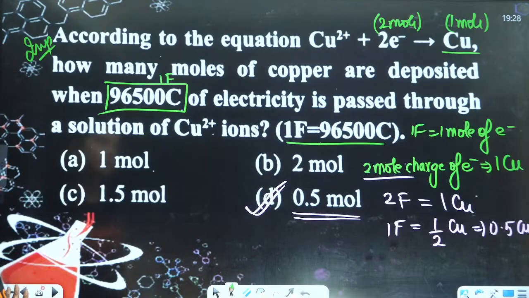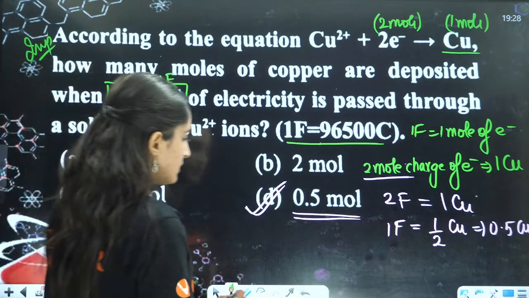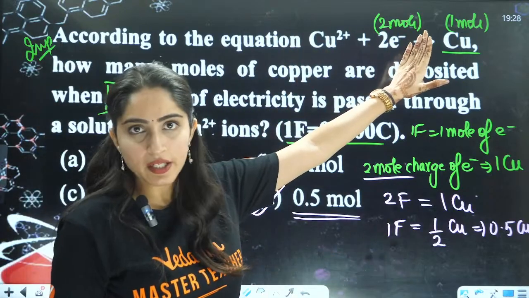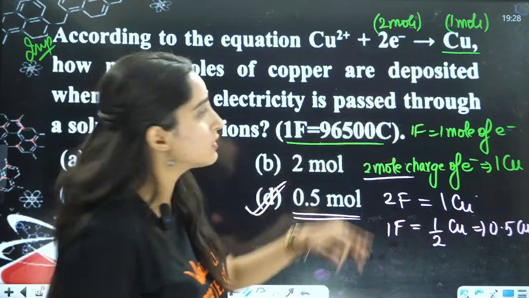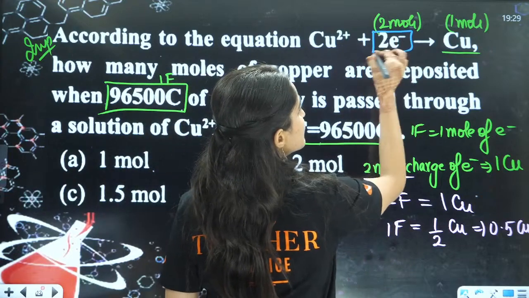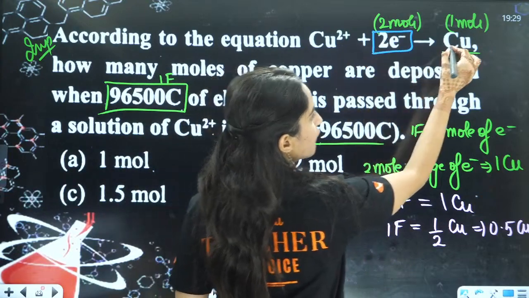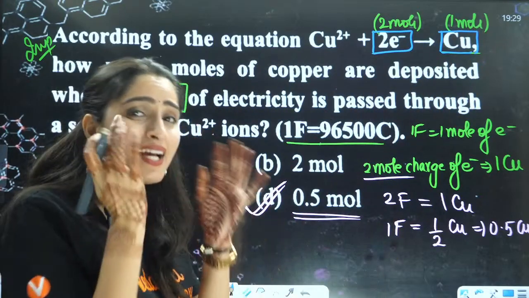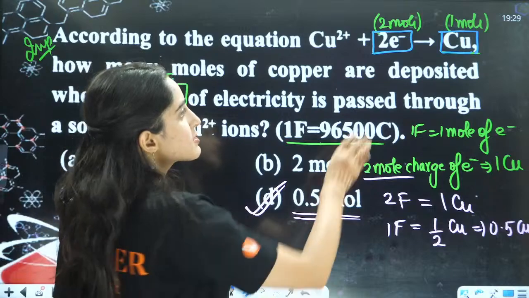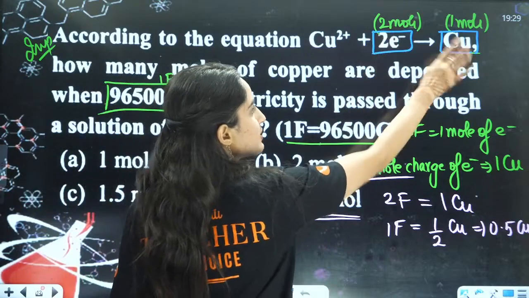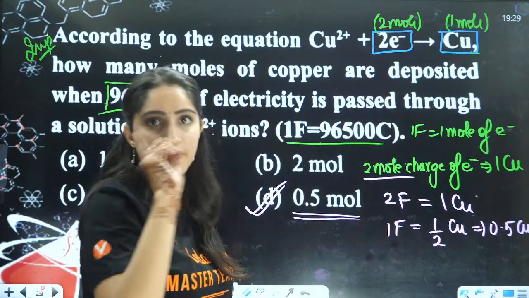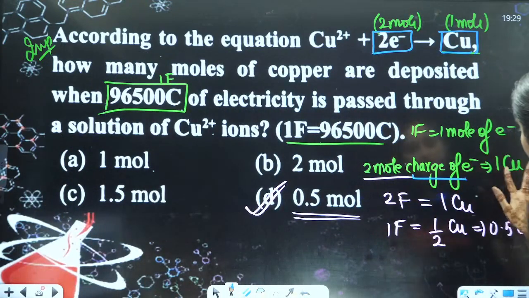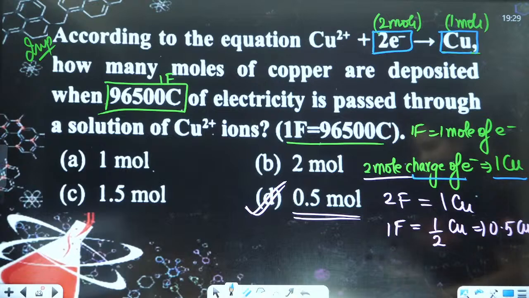Electrochemistry question. This one. Oh, this is very simple. You just see this reaction here, right? Apply the unitary method. This basically means 2 mole of electrons you have. This means 1 mole of copper you have. Take the electron as an atom only. So if this is an atom, you will say 2 mole. Here, because its stoichiometry is 1, you will say 1 mole. So that means 2 mole of electrons is forming 1 mole of copper.